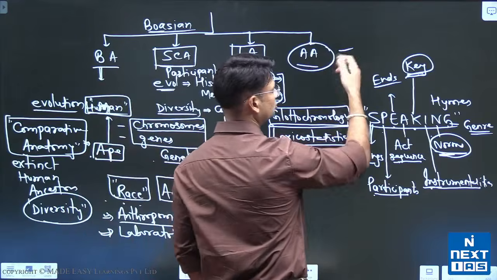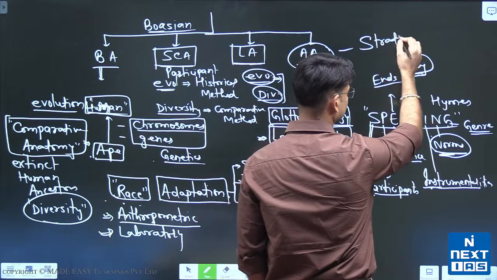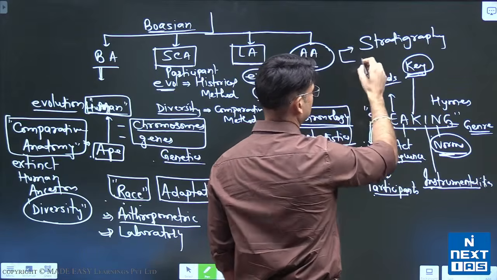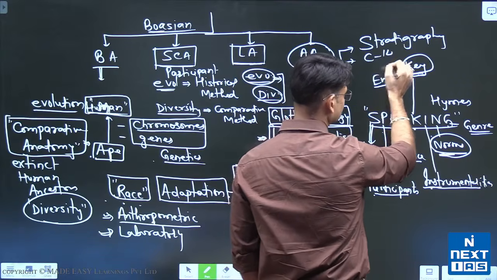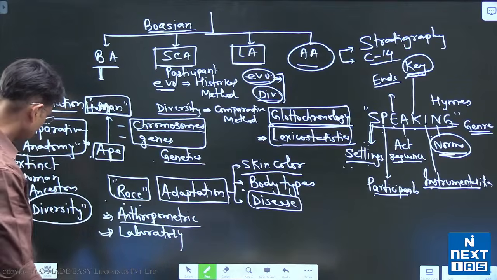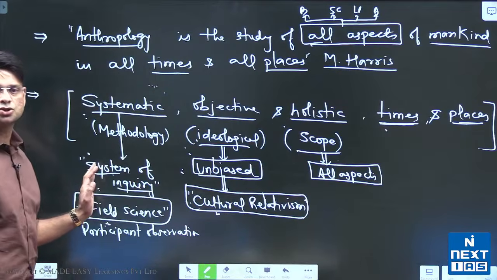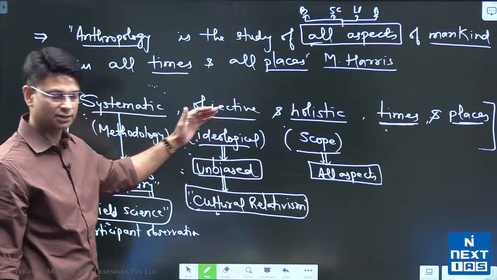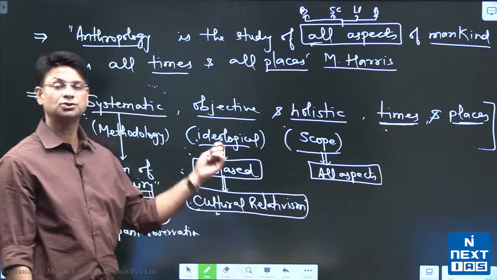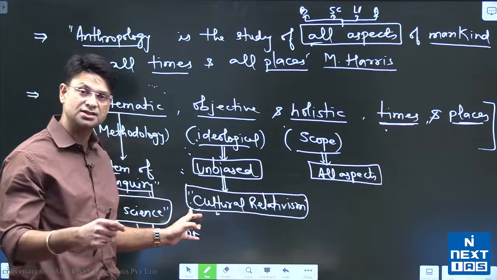And archaeological anthropologists use different methods. You might have heard about one term called stratigraphy, right? You might have heard about carbon-14 dating, right? So these are different methods used in archaeological anthropology. So when we are saying that anthropology is a systematic study, anthropologists use different methods that I've just mentioned. So they can be brought into this part of the question. Objective, here anthropology deals with facts. Anthropology is an unbiased study. Anthropology does not judge other cultures.